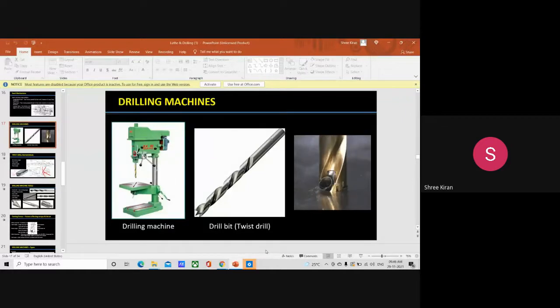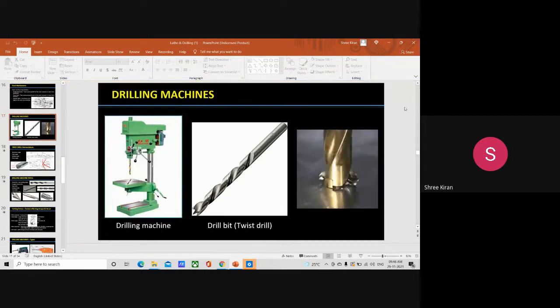Last class we were already discussing the planning machines, the shaping and work holding devices, then the surface reference. All those topics were completed. I hope you remember and you have written the lecture notes of it, right? Any one of you, can you answer? Sir. Yeah. So we have completed all that.